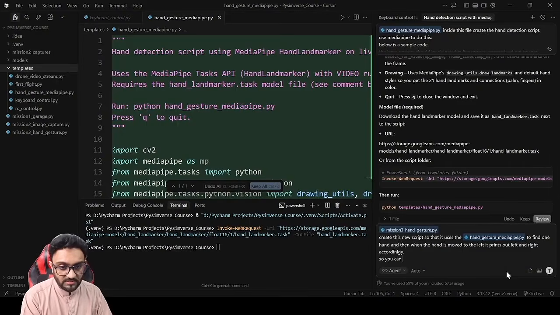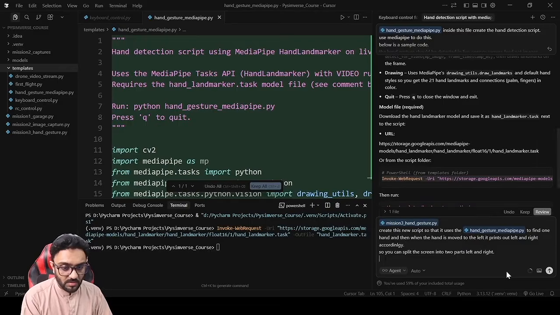So you can split the screen into two parts, left and right. Also add a dead zone where no left or right is shown, right?